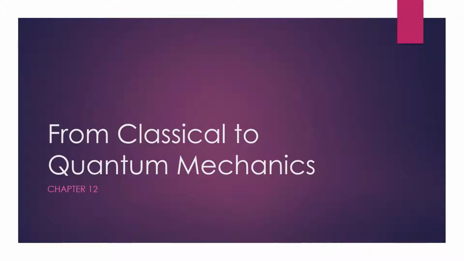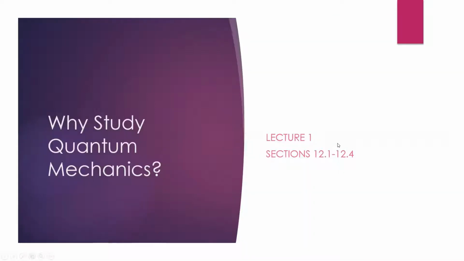As you can see here, we are starting off with quantum mechanics. And that's because I believe that quantum mechanics is really important. It's essentially the foundations of chemistry. And by starting off with quantum mechanics rather than with thermodynamics, we can better understand thermodynamics when we get there. So what we'll start with today is we're going to try to understand how quantum mechanics developed. And so to do that, we'll be going through the first 4 sections of chapter 12.